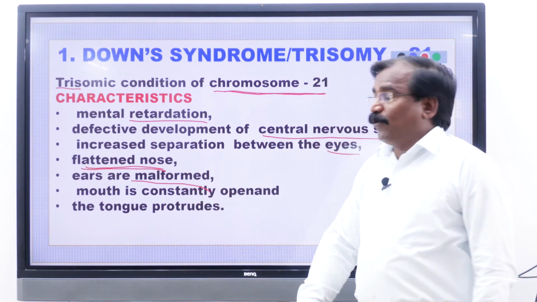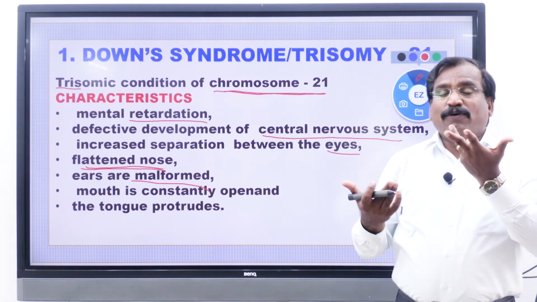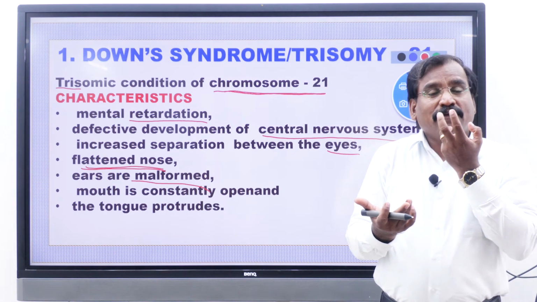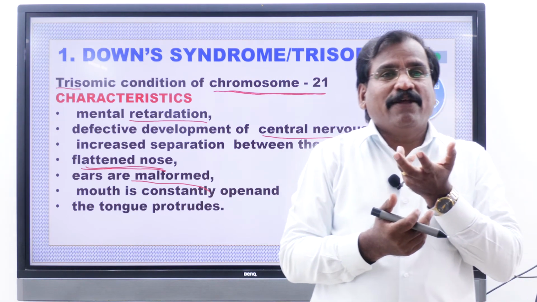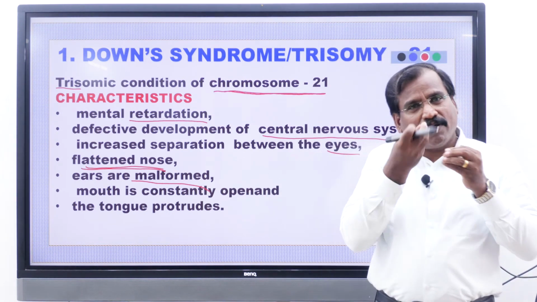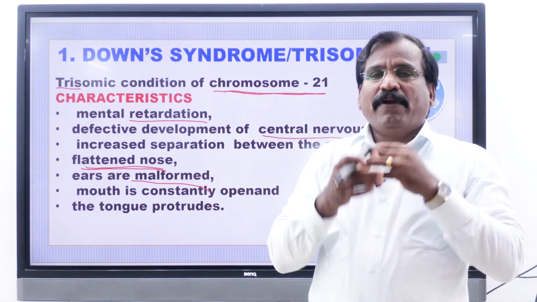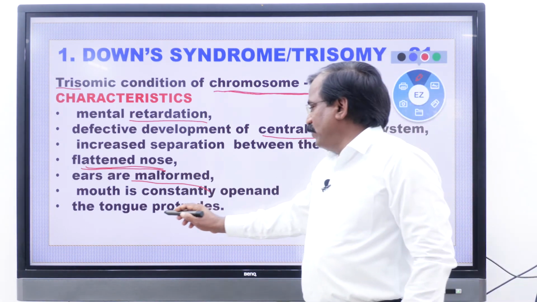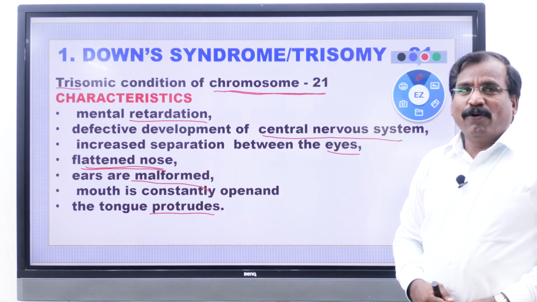Mouth is constantly open, tongue protruded. Why constantly open? The trunk will be long and enlarged, so it cannot be accommodated within the buccal cavity. Then what happens? The tongue comes out. So it is always open, with the tongue protruding, because it cannot be accommodated within the buccal cavity. So the tongue protrudes and the mouth is constantly open.